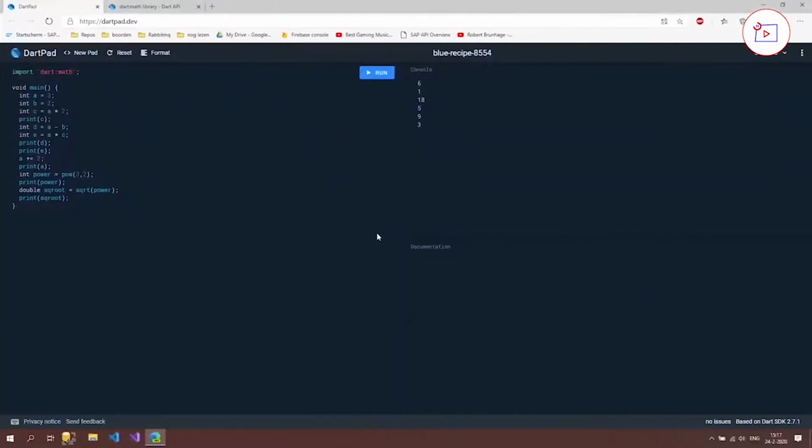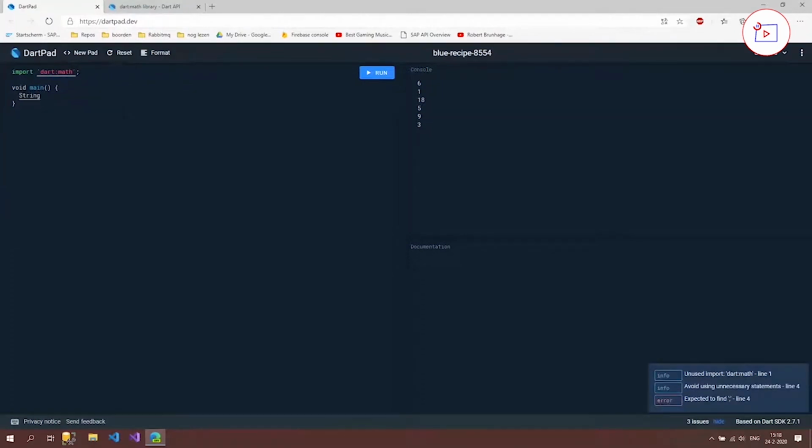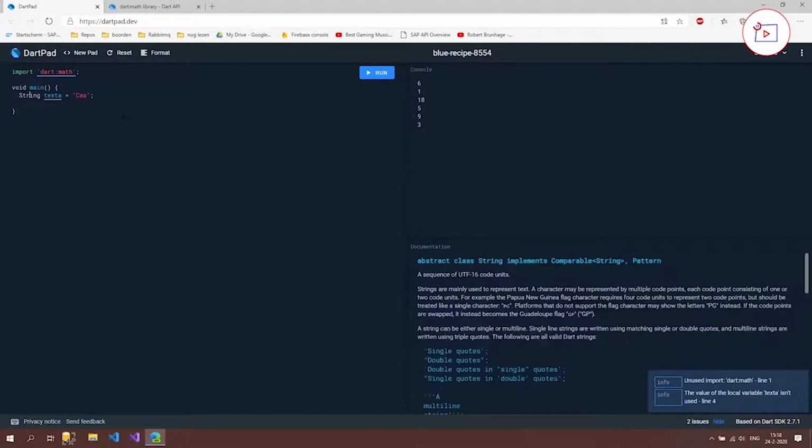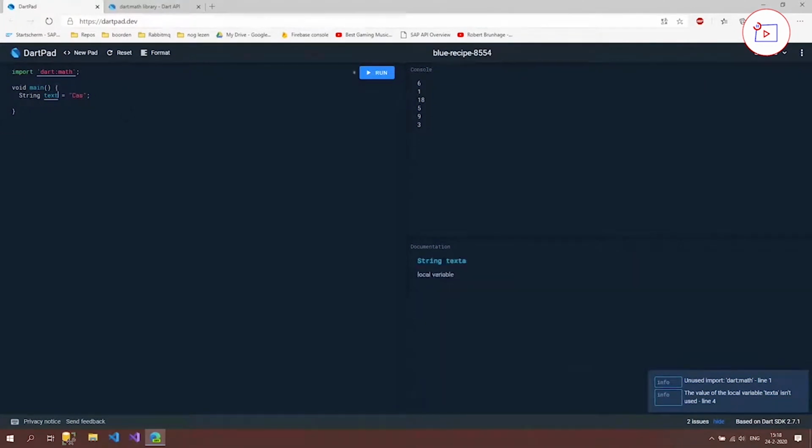In this video we're going to take a look at strings, as I already mentioned. So we're going also straight back to our code, and what I'm going to do again is delete this code that's inside our main function. Let's define some new variables. So I'm going to use the string type, and I'm going to call it text a is, and I'm going to use my first name, and let's just call this variable first name. Maybe that's a little bit easier.